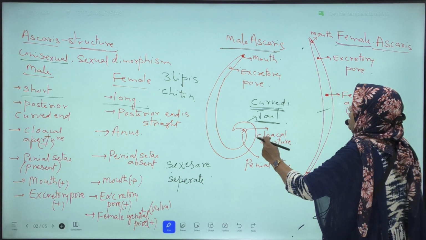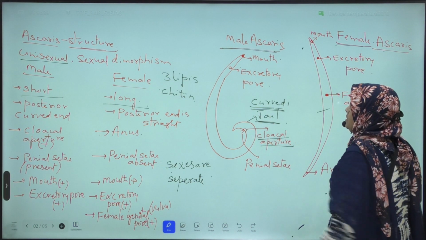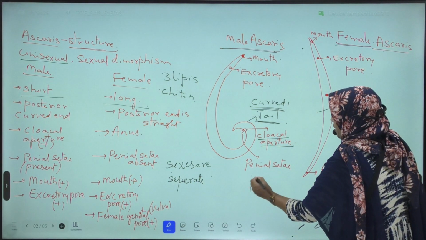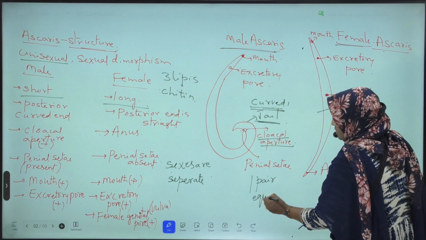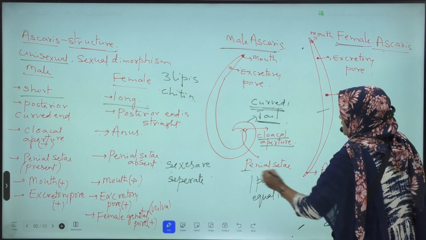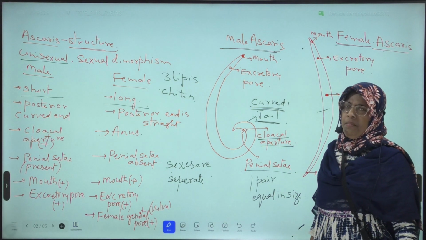At the posterior end of the male, cloacal aperture is present. Near the cloacal aperture, a pair of equal sized pineal setae are present in male.